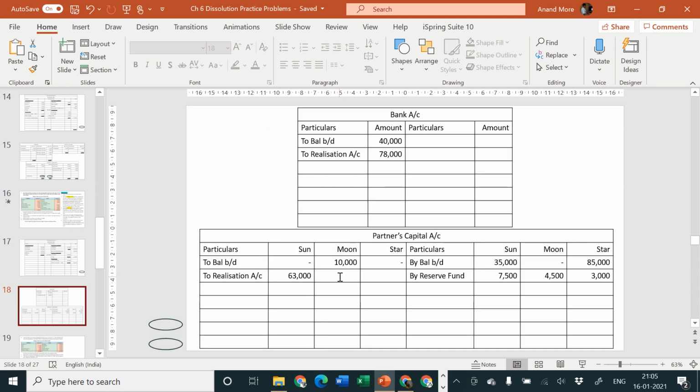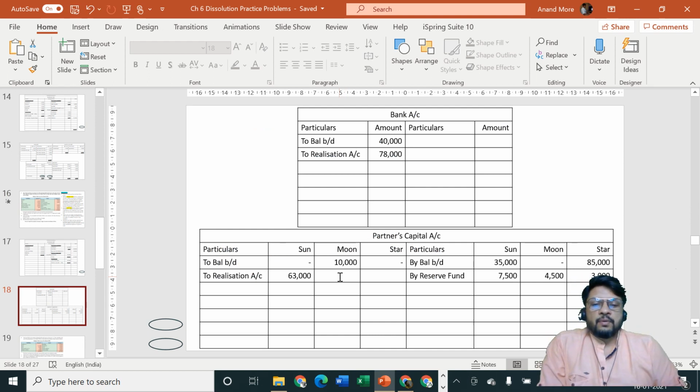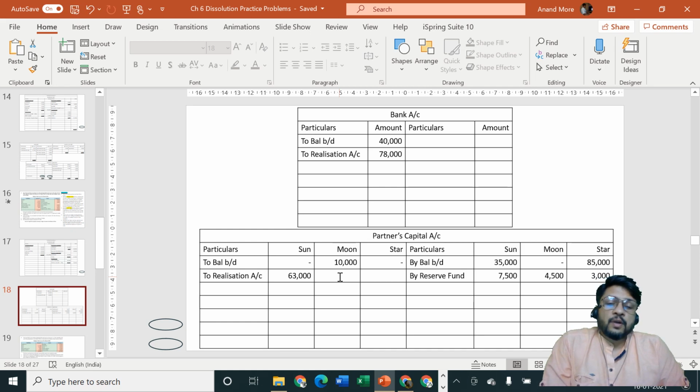So we'll specify Moon is taking over creditors. If you remember, in the second question, I have discussed this entry in detail. There is a greater chance that some students may specify Moon is the receiver and creditors are going out. Entry will be Moon account debit to creditors account or Moon account debit to realization account. Okay. But we'll have to be careful. Moon is taking over. What is taking over? He's not taking over asset. He's taking over our liability. If he is taking over our liability, that means the money which we should have paid to our liability is paid by Moon. So Moon is the giver of money.